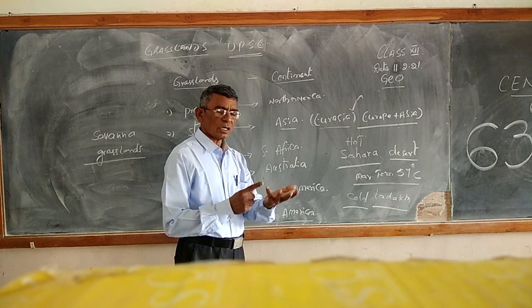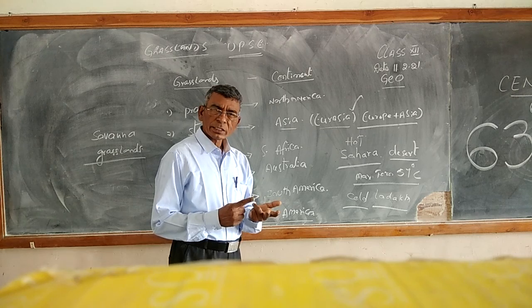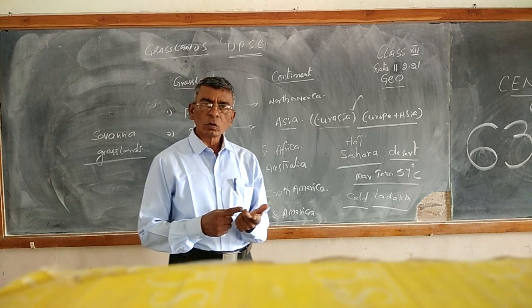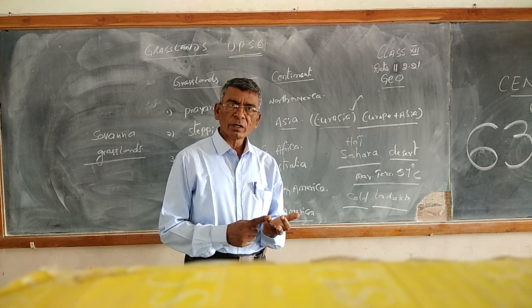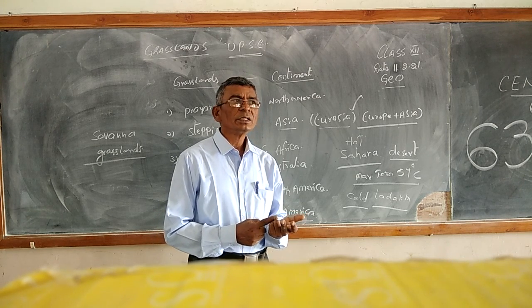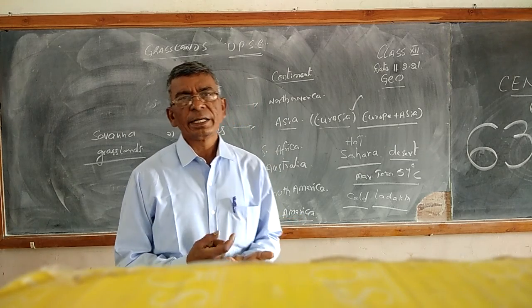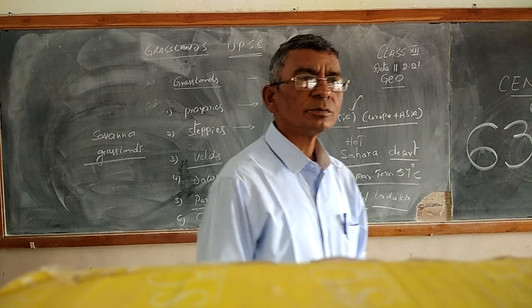So here we discuss Sahara Desert in Egypt, African continent; Iranian Desert in Iran; Mongolian Desert in Mongolia; Siberian Desert in Russia; Patagonian Desert; Australian Desert in Australia. Right? These are the important deserts. Is there any other desert, please, children?